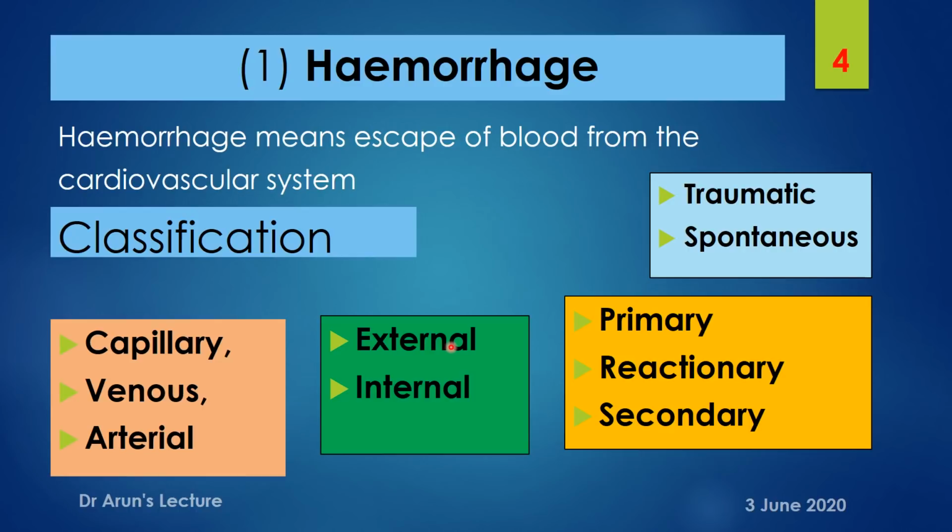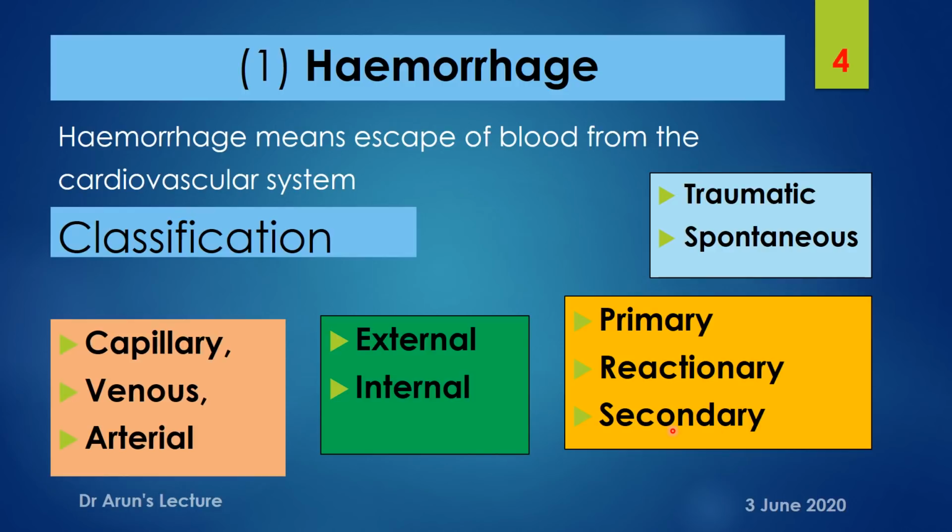In case of primary, reactionary, and secondary, again it is based on the time period. Primary hemorrhage is the hemorrhage that occurs at the time of the injury infliction, or on the corresponding course of action. Reactionary hemorrhage occurs in the aftermath of a primary hemorrhage, usually 4 to 6 hours after it.